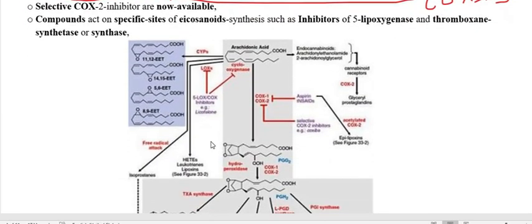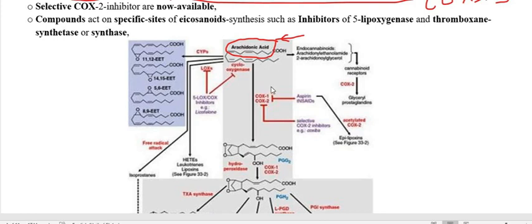Now we have to go through the structural demonstration of the synthesis pathway. Arachidonic acid is synthesized from the phospholipid in the presence of the enzyme phospholipase A2.